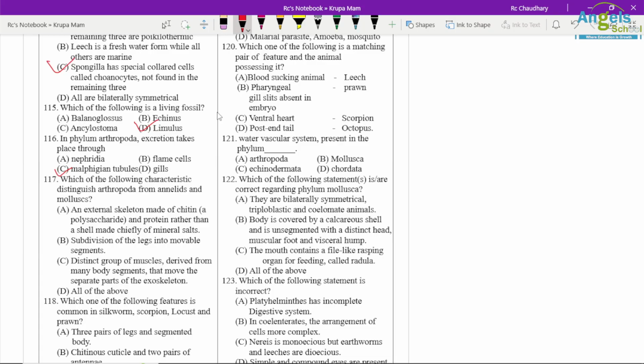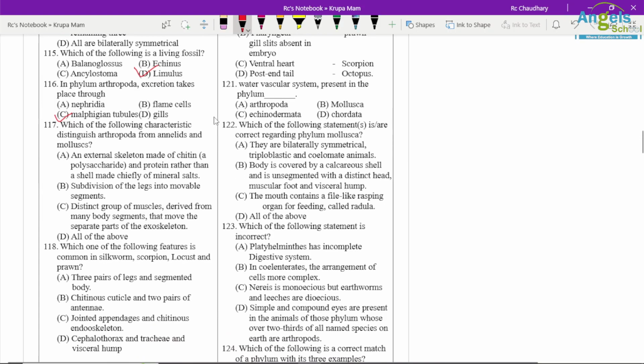Which of the following characteristics distinguish Arthropoda from Annelida and Mollusca? An external skeleton made of chitin. It is a correct option. Subdivisions into legs and movable segments, and a distinct group of muscles derived from many body segments attached to separate parts of the exoskeleton. So the all of the above option is correct.